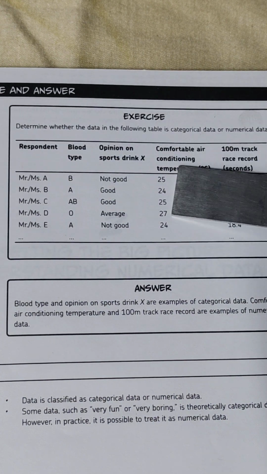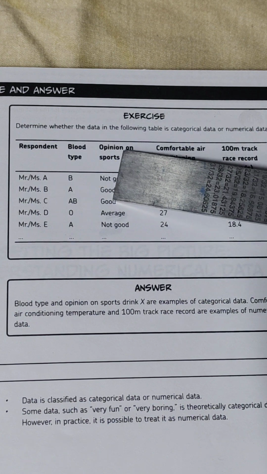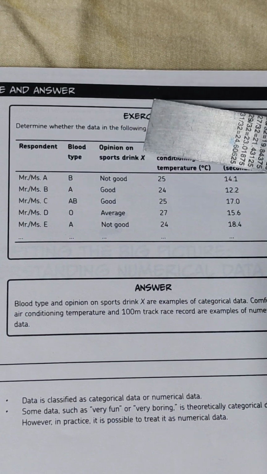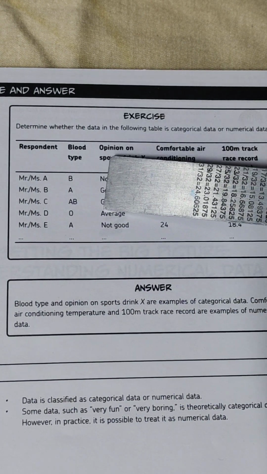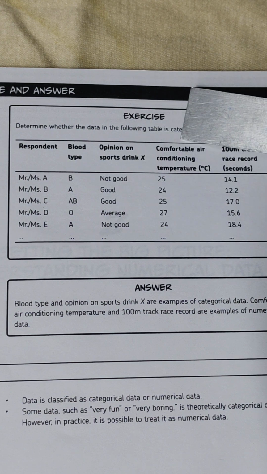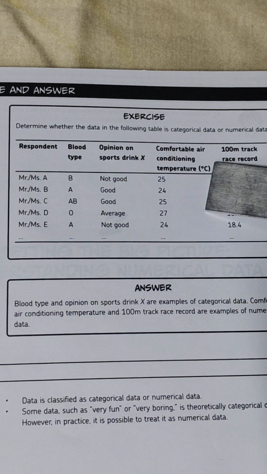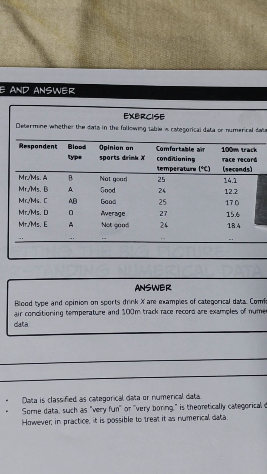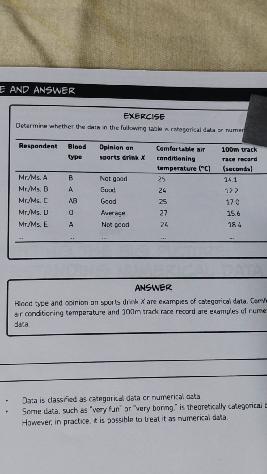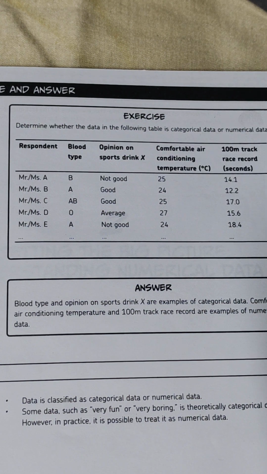So in this, they've asked which is the categorical data: blood type and opinion on soft drinks. So these will be categorical data, qualitative data. But if you're talking about quantitative data or numerical data, what are these examples? Comfortable air conditioning temperatures in degrees centigrade, that is the third column, and this is the track race record. So the 100-meter track race record and the air conditioning temperature are the numerical data.